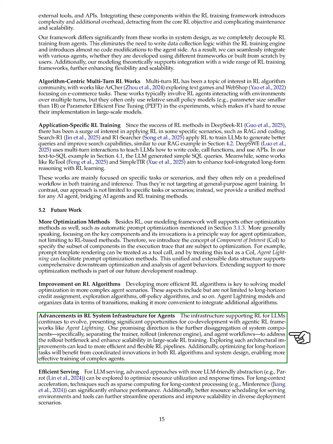One promising approach is to break down the system components further, specifically by separating the trainer, the inference engine, and the agent workflows. This separation can help us overcome the rollout bottleneck and improve scalability in large-scale RL training. By exploring these architectural enhancements, we can create more efficient and adaptable RL processes. Furthermore, optimizing for long-term tasks will benefit from coordinated improvements in both RL algorithms and system design, allowing us to train complex agents more effectively.